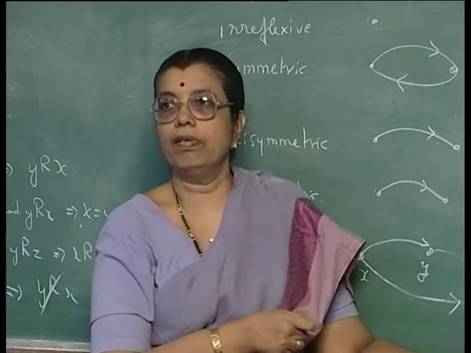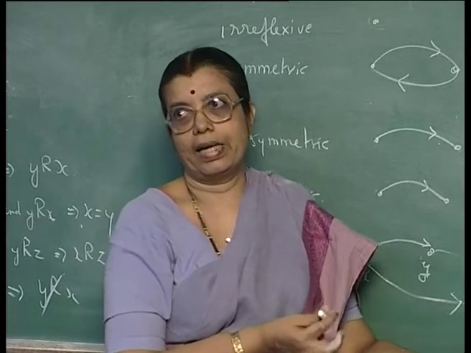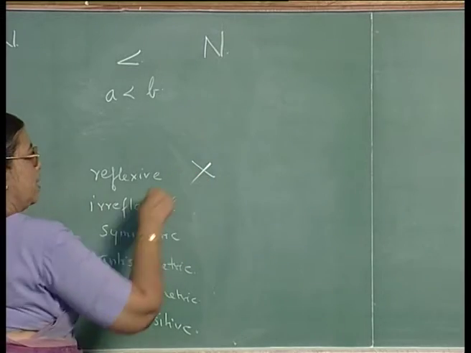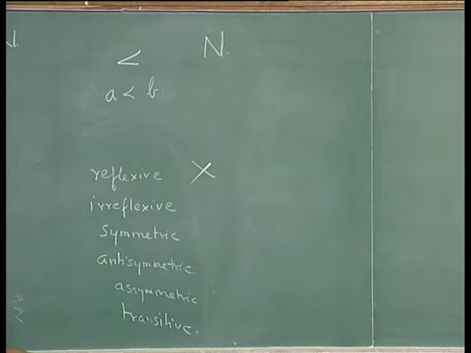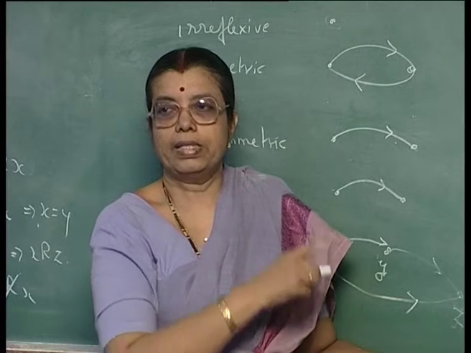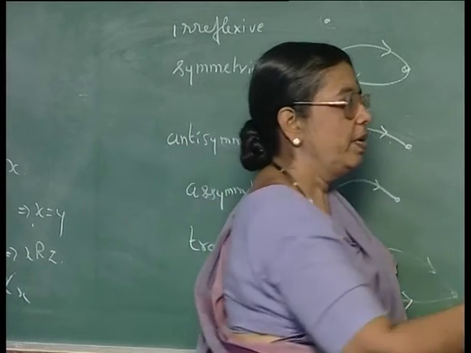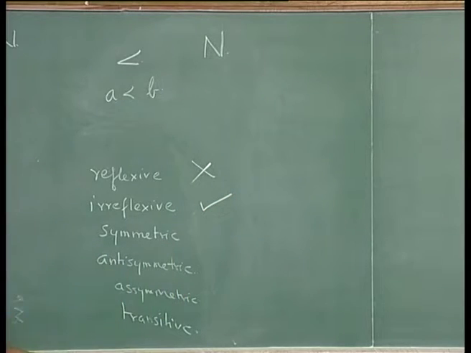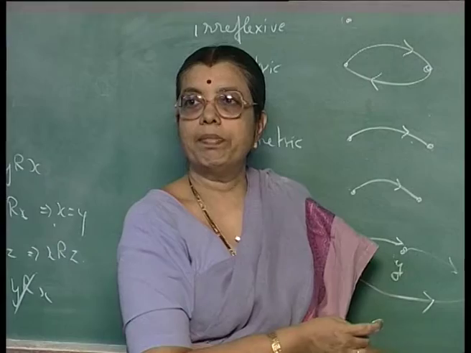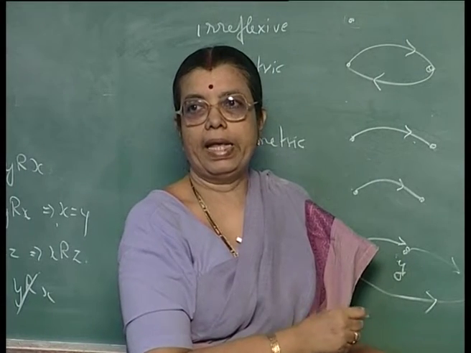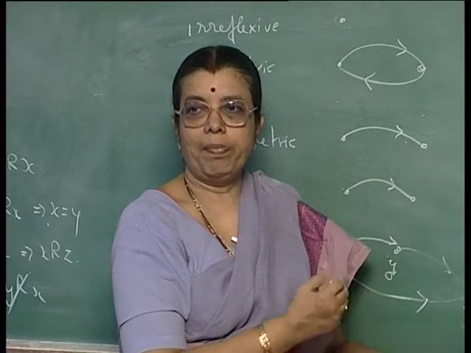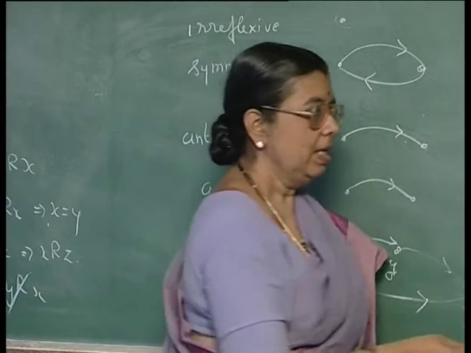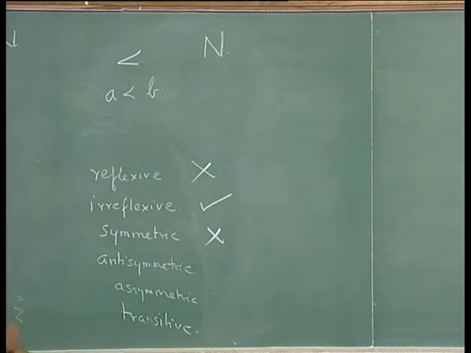Is it reflexive? A is less than A is not correct, so it is not reflexive. Is it irreflexive? Yes, A is not related to A for any A, so it is irreflexive. Is it symmetric? If it is symmetric, A less than B would imply B less than A, that is not there, so it is not symmetric.